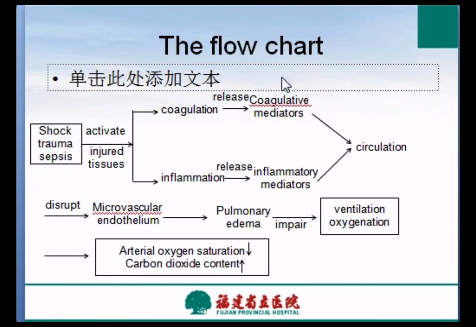From the flow chart, we can see that acute respiratory distress syndrome typically follows shock and either trauma or sepsis, which activate coagulation and inflammation in the injured or infected tissues, and release coagulative and inflammatory mediators into the circulation.